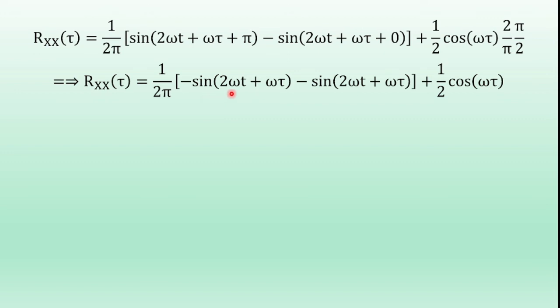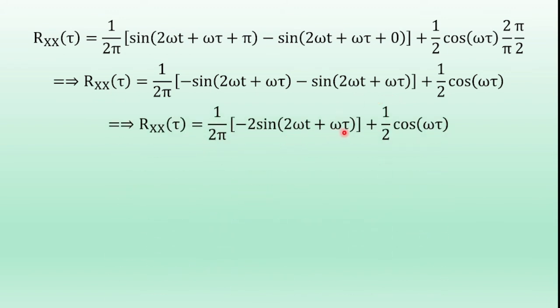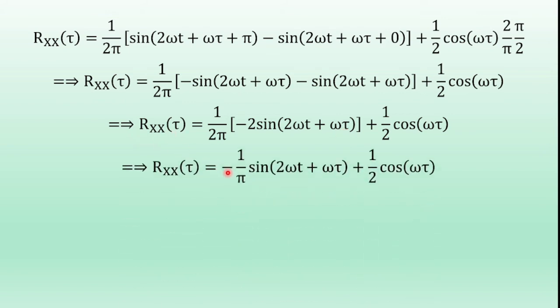So now here minus sin of 2 omega t plus omega tau minus sin of 2 omega t plus omega tau is minus 2 sin of 2 omega t plus omega tau. So that is, Rxx of tau is equal to minus 1. Now here the 2 cancels in numerator and denominator: minus 1 by pi into sin of 2 omega t plus omega tau, plus 1 by 2 cos of omega tau.